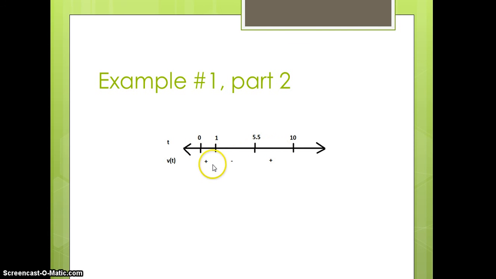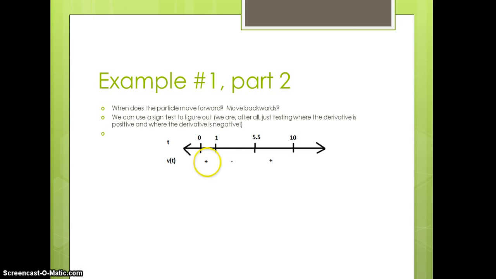The signs will change in between because our multiplicities are 1. Now, we can go through and do a formal test, but that's just how it goes here. So the particle is going to move forward from 0 to 1 and from 5.5 to 10, if we consider 10 as our endpoint here. That's because velocity is positive, and backwards from 1 to 5.5 because velocity is negative.